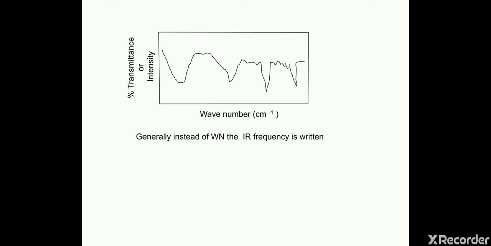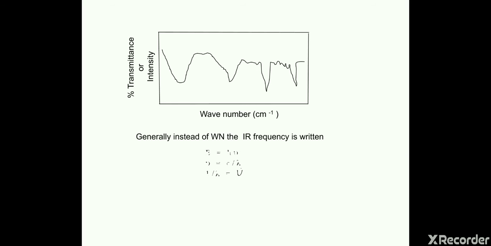Whenever we read books, it is generally written that for a particular bond the IR frequency is this, but we plot a spectrum between wave number and transmittance.